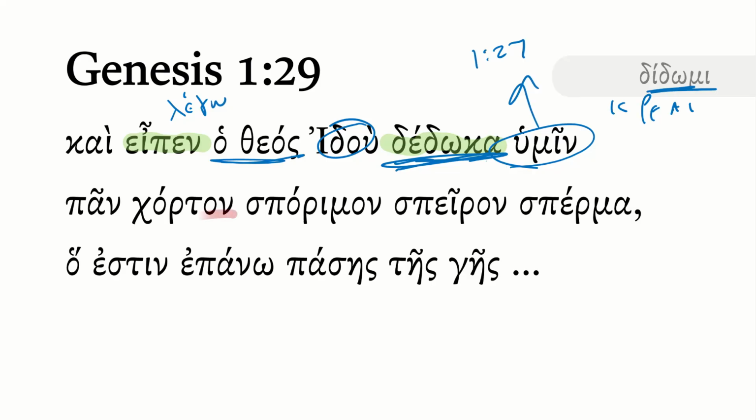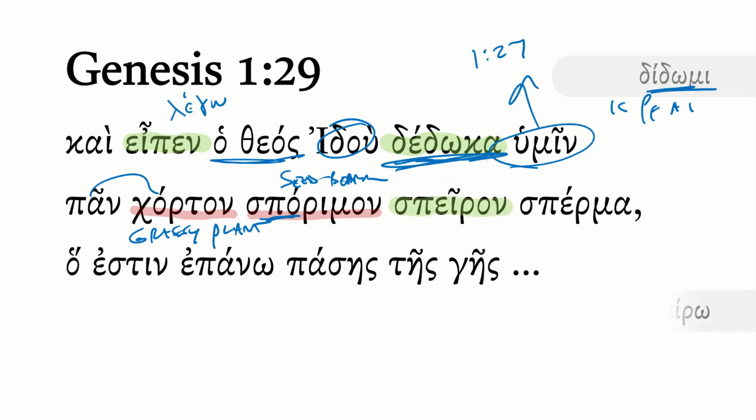And so let's begin with chorton here, and it's modified by pan, all. Chorton is a grassy plant or herbage or something like that. So he's giving every grassy plant. And then we have sporimon, speiron, sperma, which is kind of triply redundant here. Sporimon means seed bearing. And you can actually see sort of spore under the hood. So this is seed bearing.